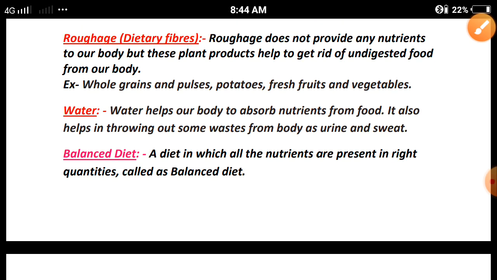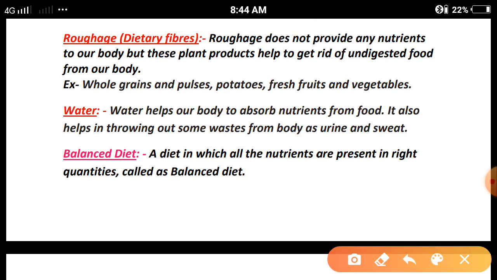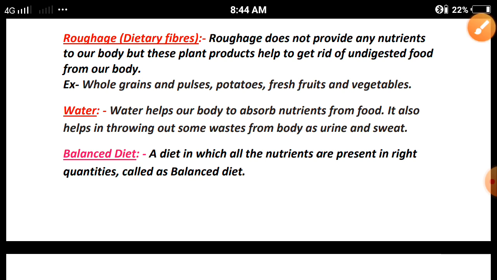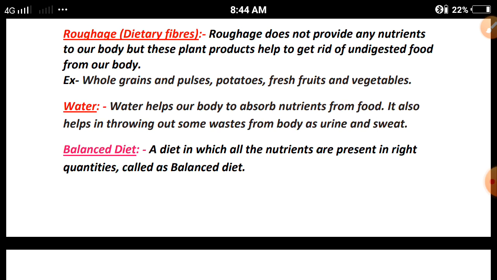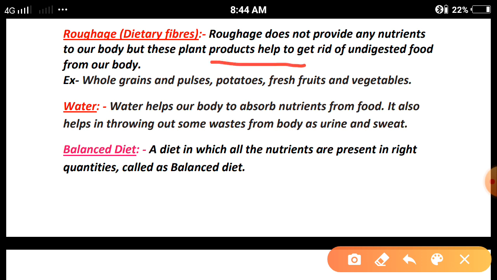Next, roughage, dietary fibers. This is very important. They play a very important role in our body. They do not provide any nutrients, but these plant products help to get rid of undigested food from our body. They help to release the undigested food from our body. Examples: whole grains and pulses, potatoes, fresh fruits and vegetables.